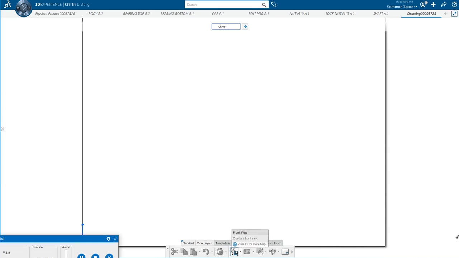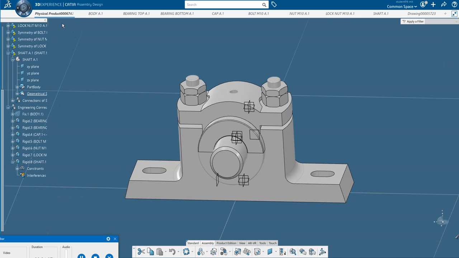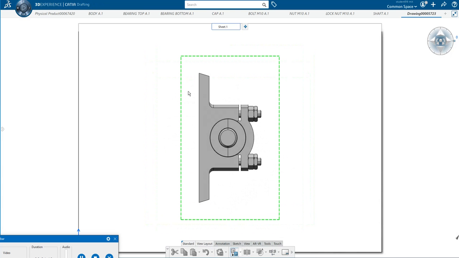Now after clicking the front view, you go to the assembly. Here it will ask you to select the face. Now I will select this one, this face. Just click on this face. Now you see here the plumber block front view came in the drawing sheet.